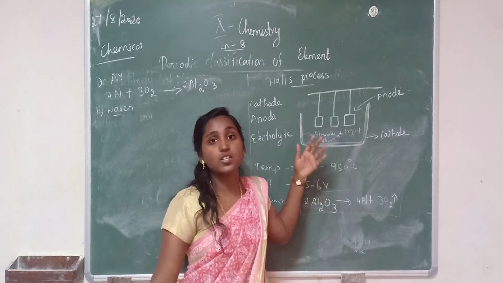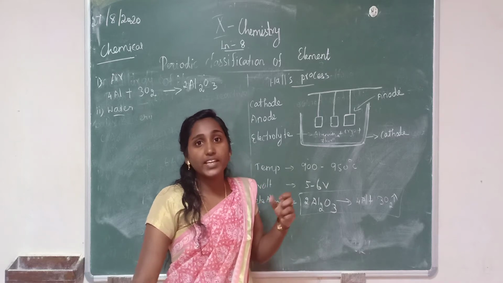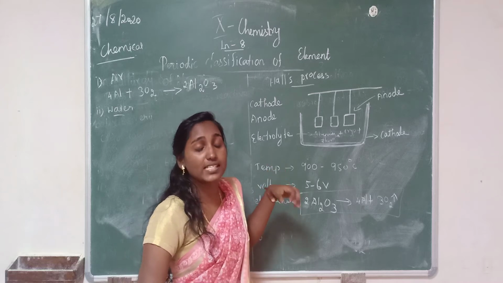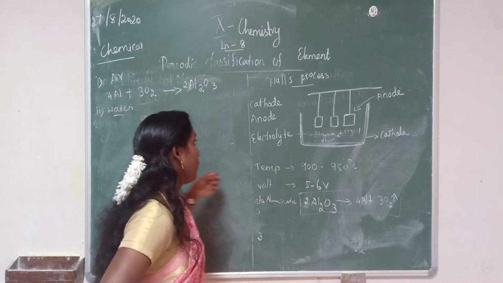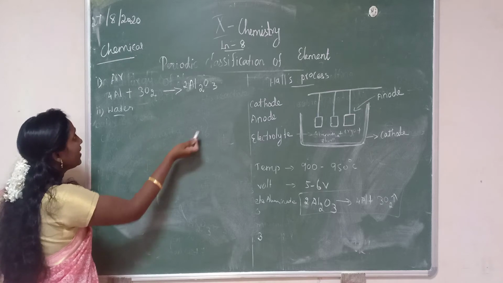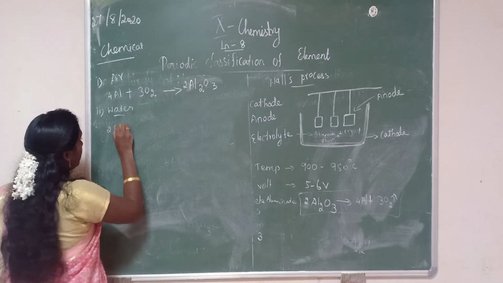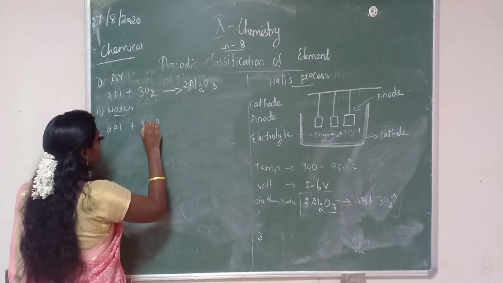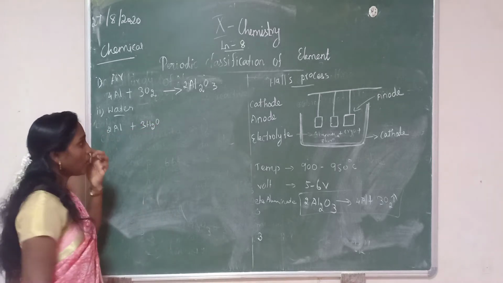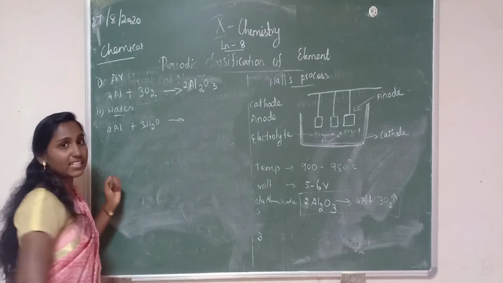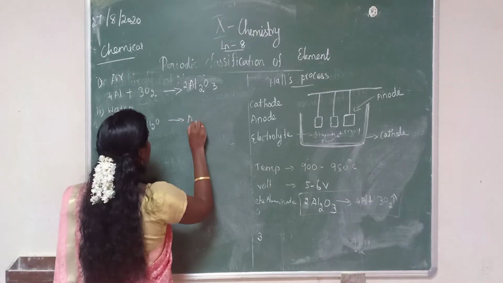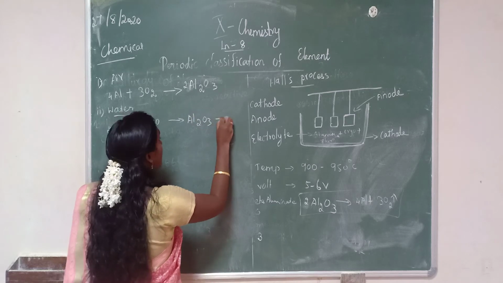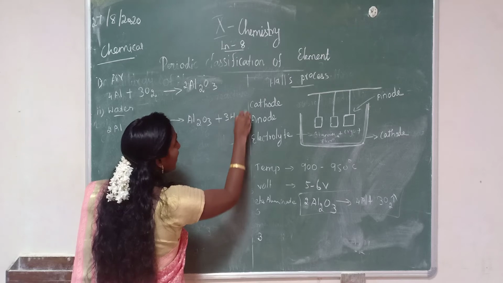So we can pass steam, H2O, over red hot aluminium. It will form the same product, aluminium oxide Al2O3, plus hydrogen gas liberated.